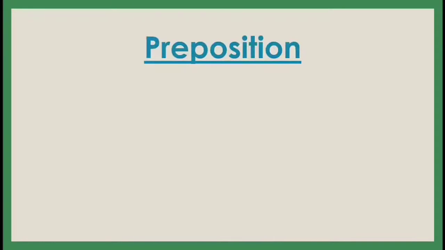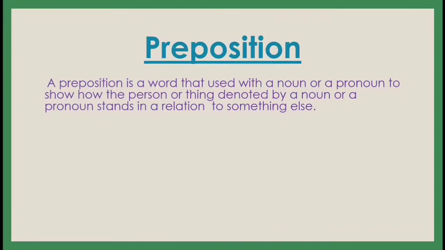Our next one is preposition. Now what is a preposition? A preposition is a word that is used with a noun or a pronoun to show how the person or thing denoted by a noun or a pronoun stands in relation to something else.